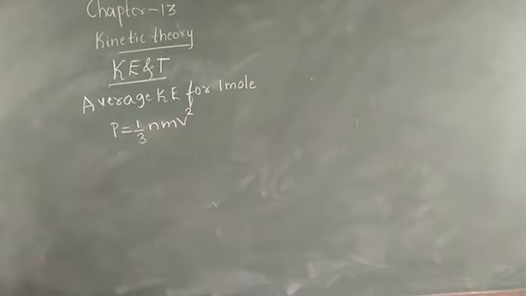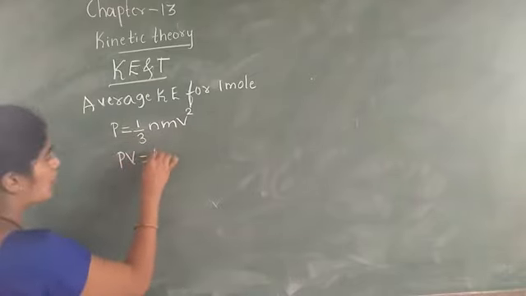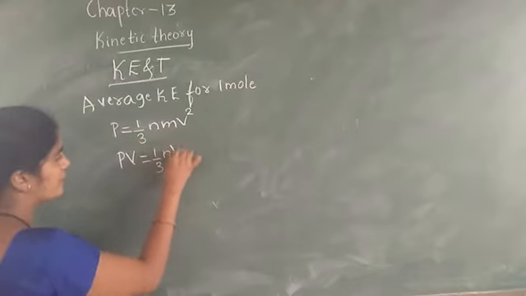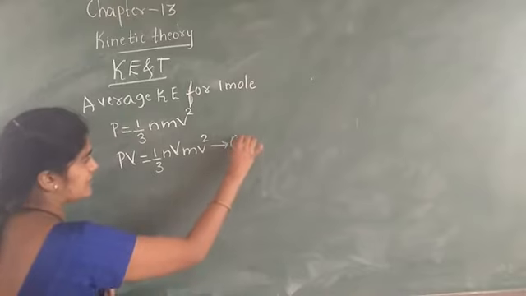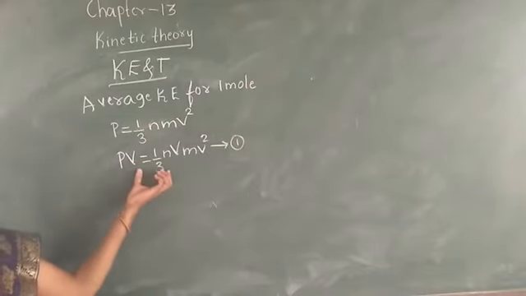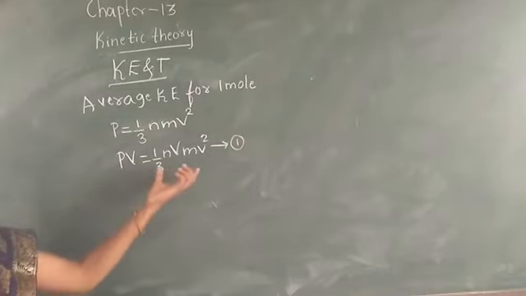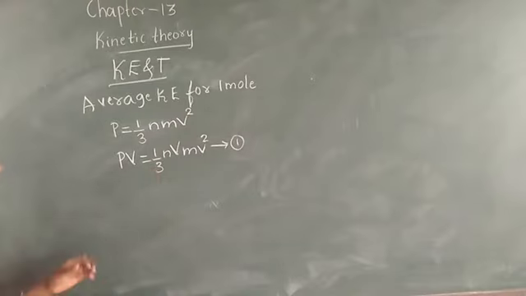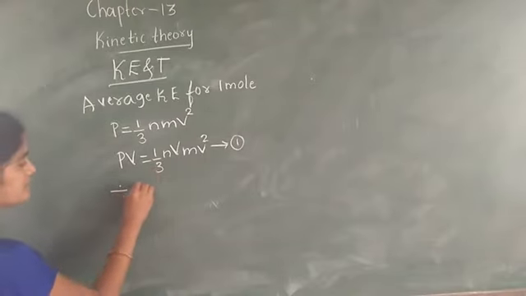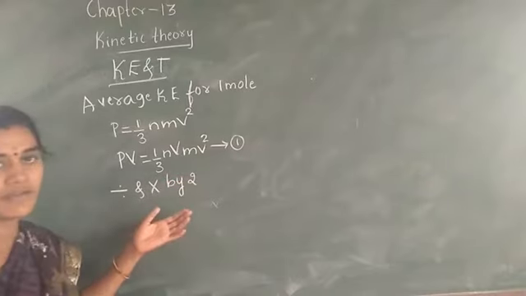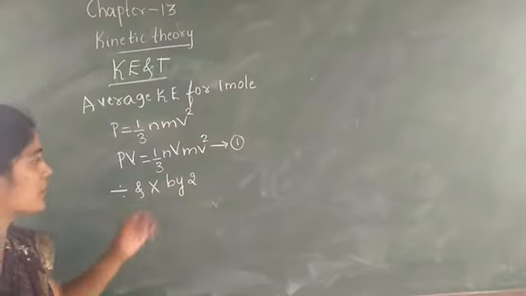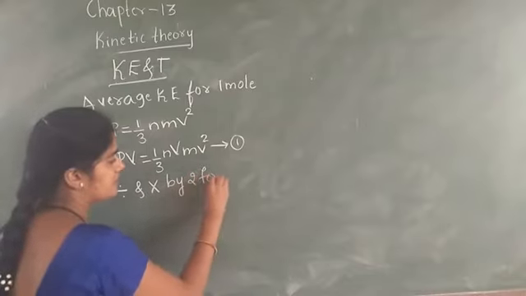Then we are considering capital P V is equal to 1 by 3 N V into m V square. Consider this as equation 1. Here we are multiplying V on both sides. Now dividing and multiplying by 2 for the RHS.